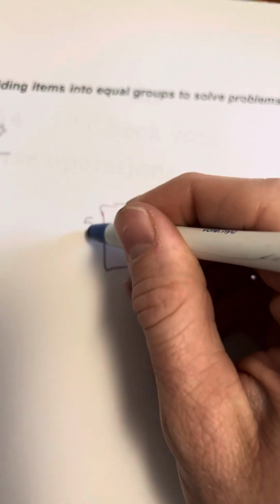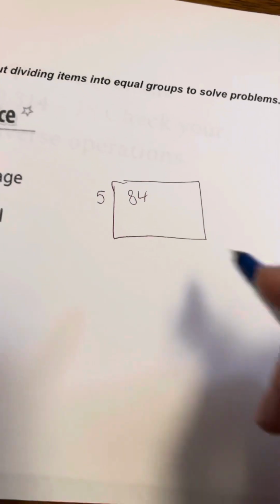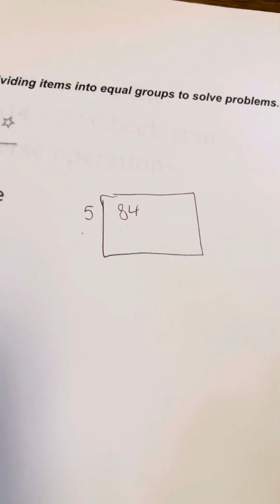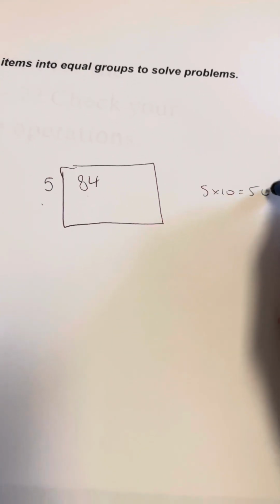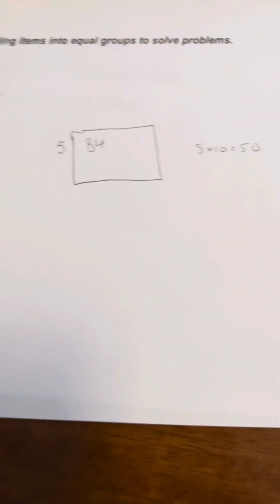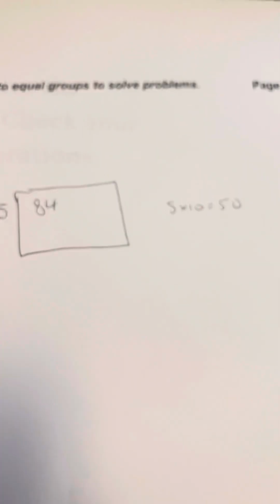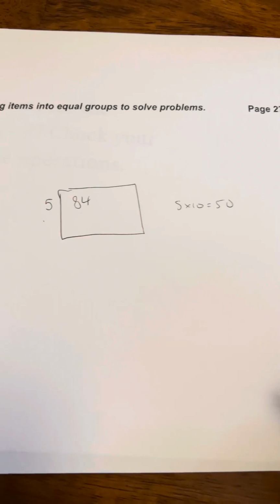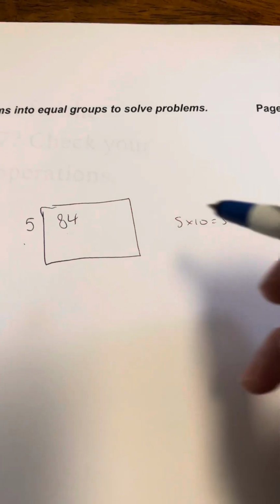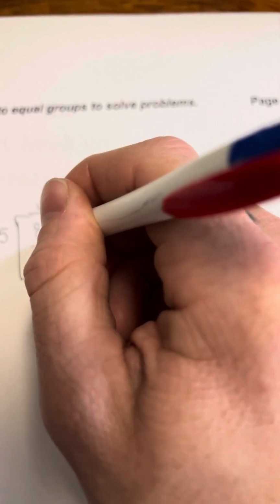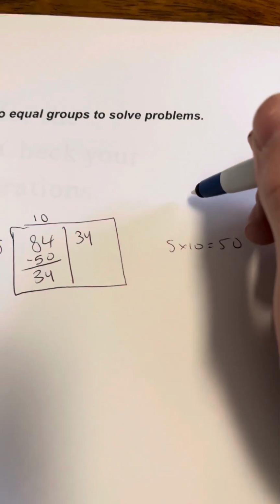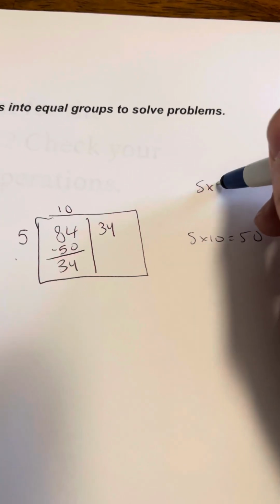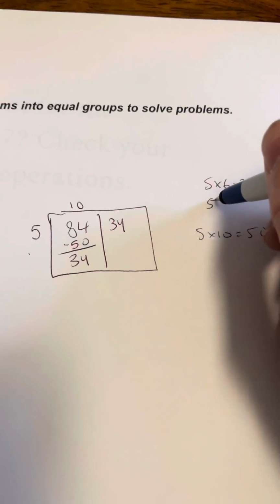84 divided by 5. So I'm thinking, what can I multiply 5 times to get close to 84? Well, I know 5 times 10 is 50. And I can put the 10 up here and subtract. I get 34. I bring that over here.